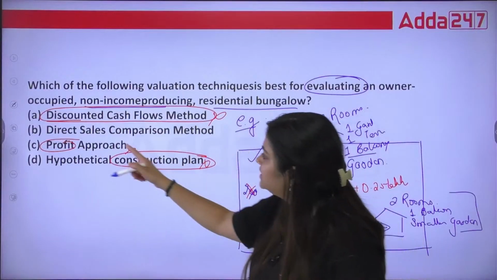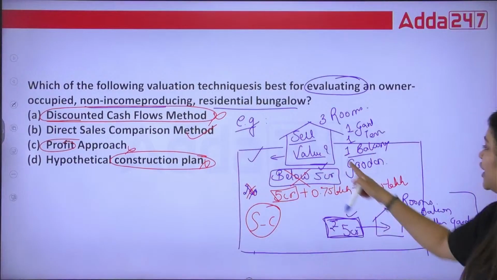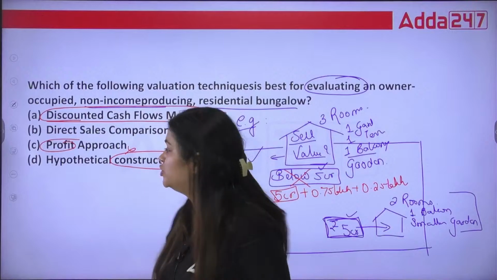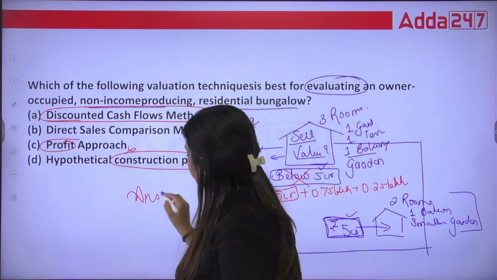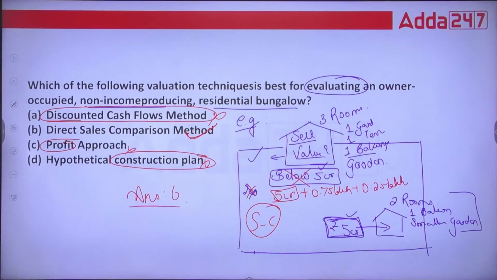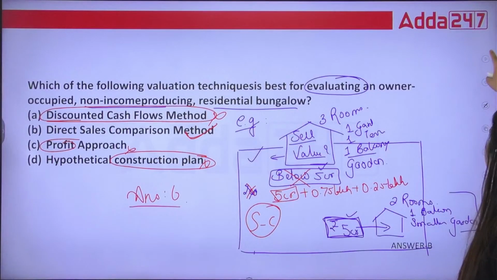If you see, the direct sales comparison method is what we are going to use here. Directly we are going to compare and value our own bungalow. So what is the correct answer going to be? Answer B. Yes, answer B is the correct answer. This is how I'm going to value my bungalow.